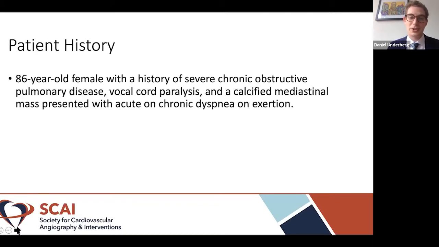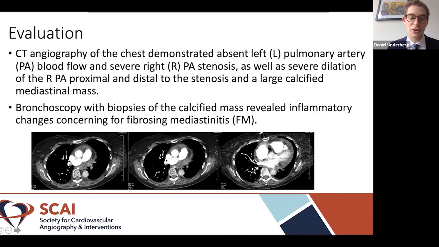The patient that we'll be talking about today is an 86-year-old woman with a history of severe COPD, vocal cord paralysis, and a calcified mediastinal mass who presented to our institution with acute on chronic dyspnea on exertion. Her initial evaluation was significant for CT angiography of the chest that demonstrated absent left pulmonary artery blood flow, as well as severe right pulmonary artery stenosis.